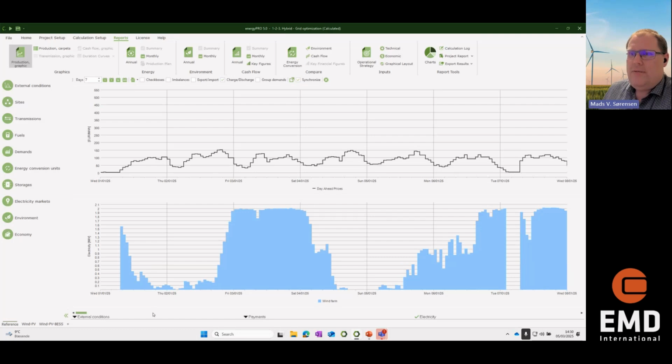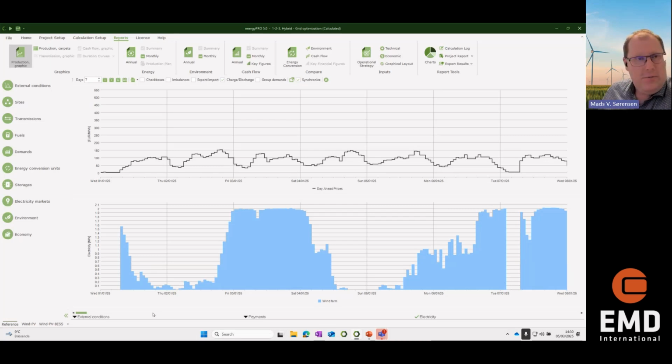We also have the opportunity to let me show this one, the wind power. You can see there's a curve here with the wind power, and it will be there in this part here, but there's no colored area below.